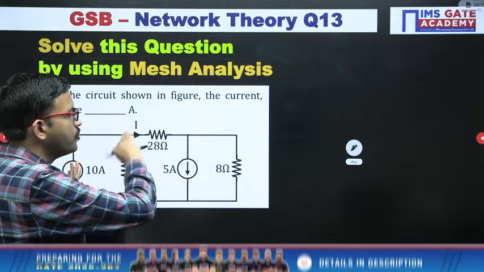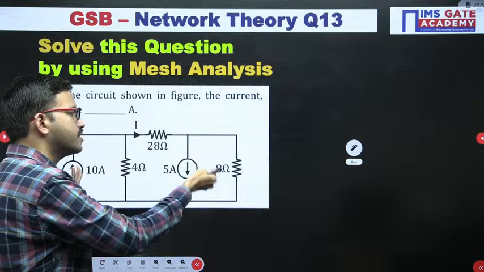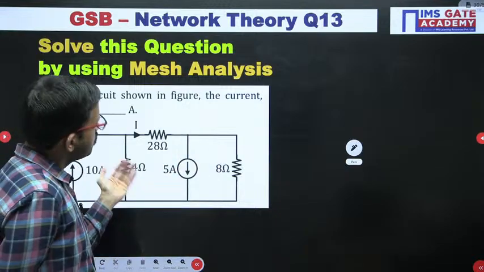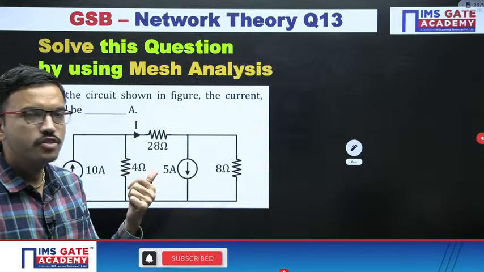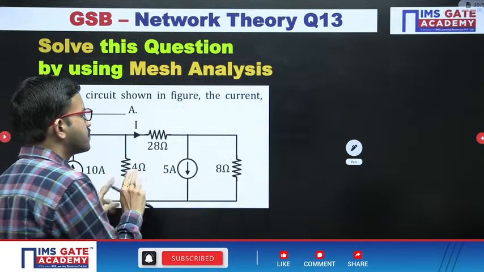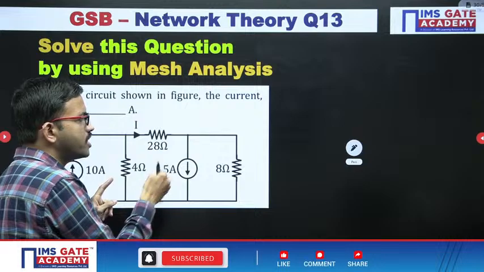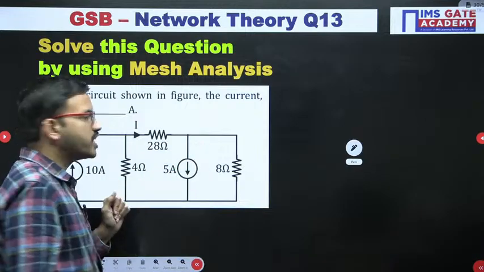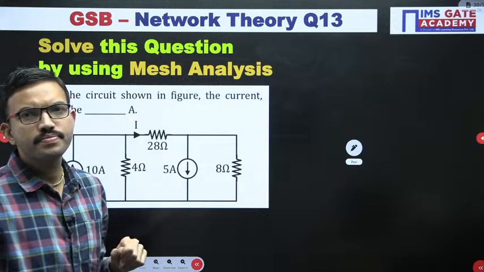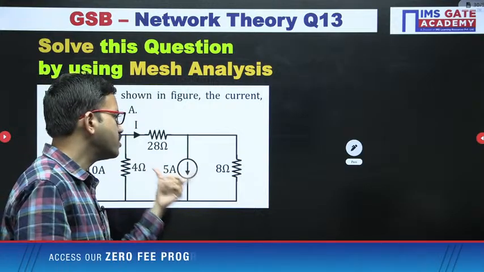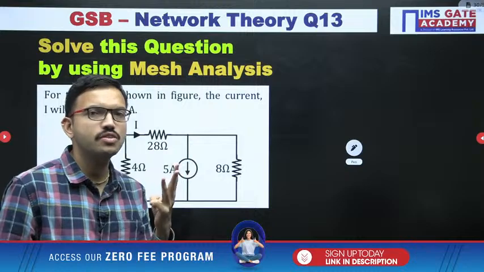Now, if you want to write the mesh equation here or here, you can write, but how many unknowns are you getting? See, here I2 is one unknown, I3 is one unknown. But across the 5 ampere source, do we know the voltage? We don't know. That means you are getting 2 equations but 3 unknowns.